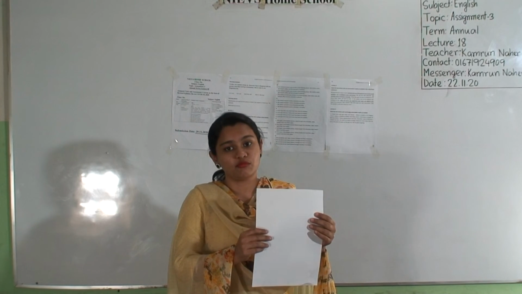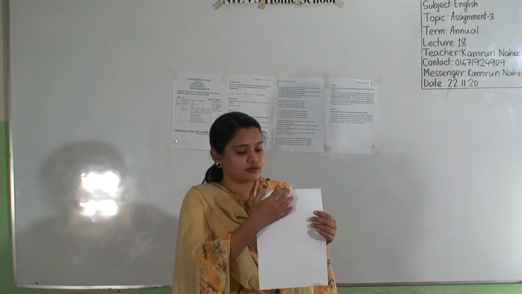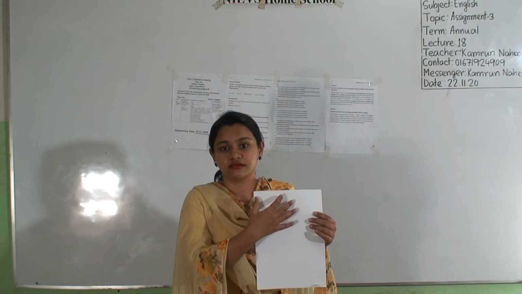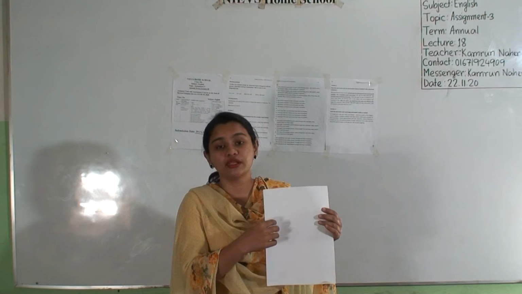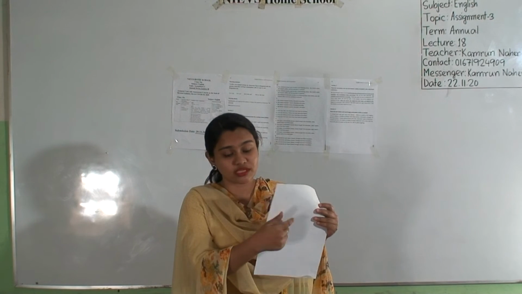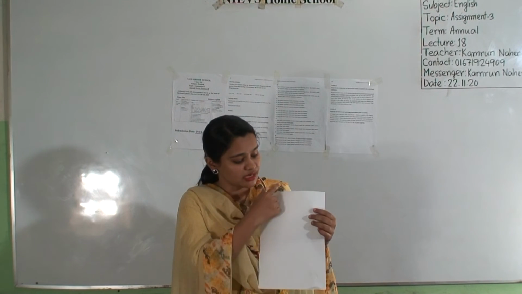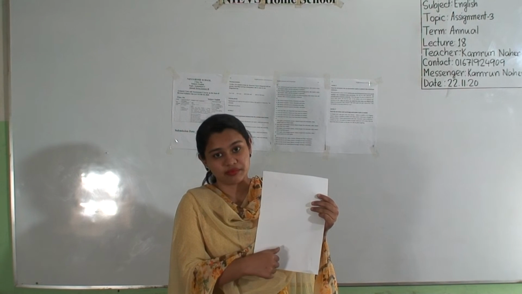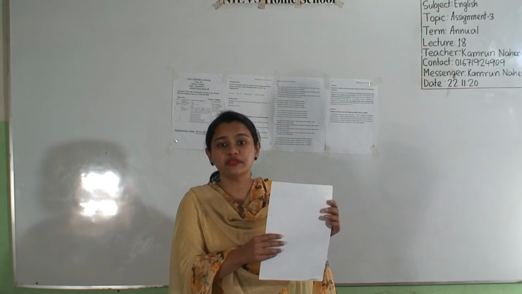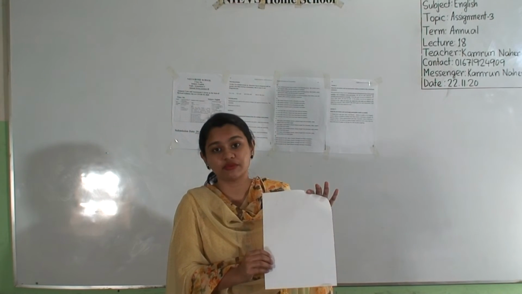And the most important thing, you will write on one side of the page. You will not write on both sides of the page. You will write on just one side of the page, and if you finish this page, you will take another page.